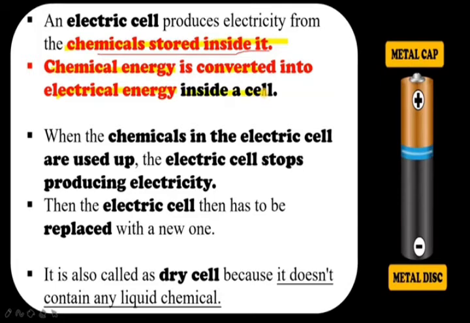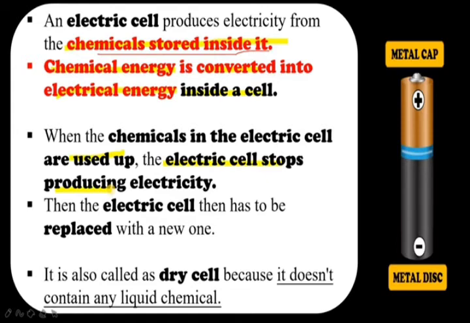It is also called a dry cell because it doesn't contain any liquid chemical. Whenever there is a liquid chemical inside the cell, only then will it work. If the battery is used up, what happens? The electric cell stops producing electricity, and then the electric cell has to be replaced with a new one.